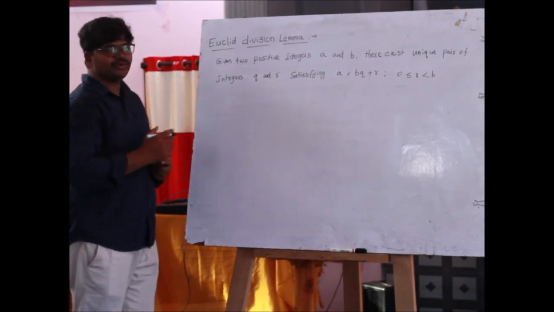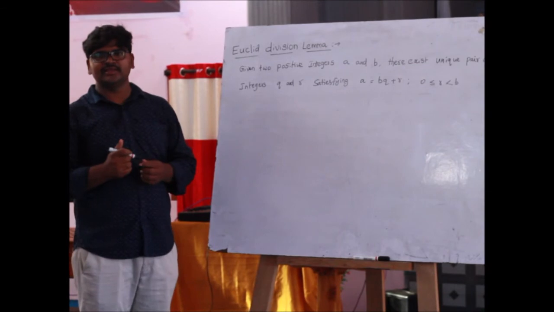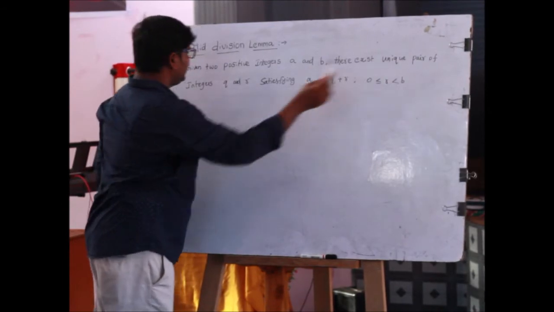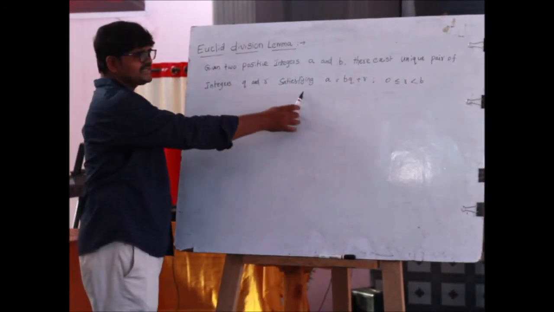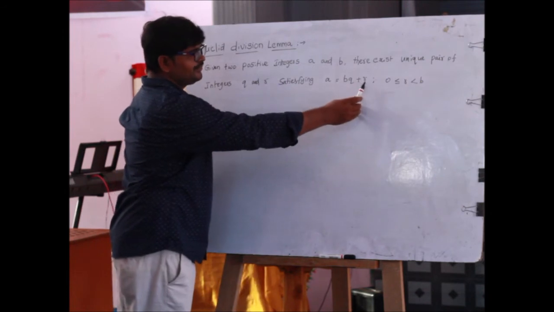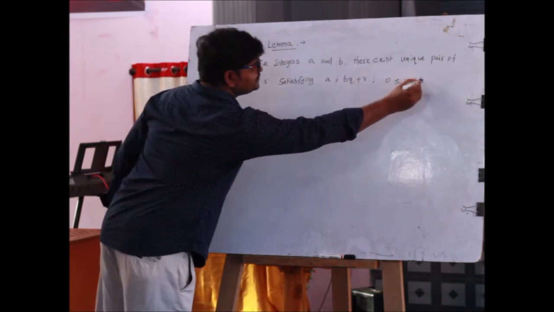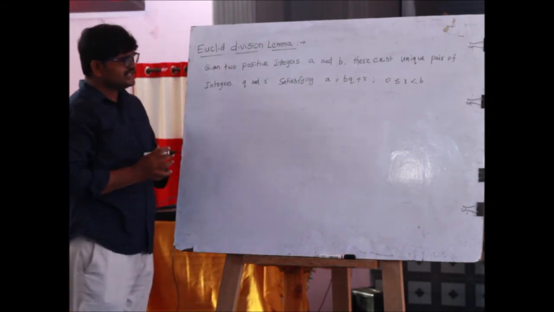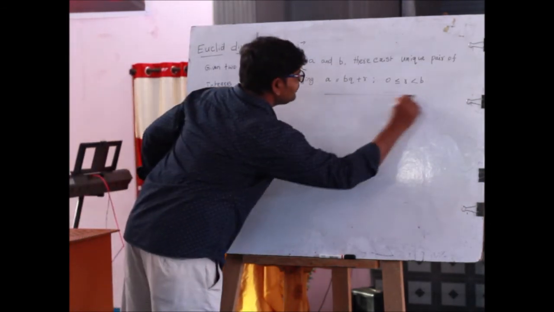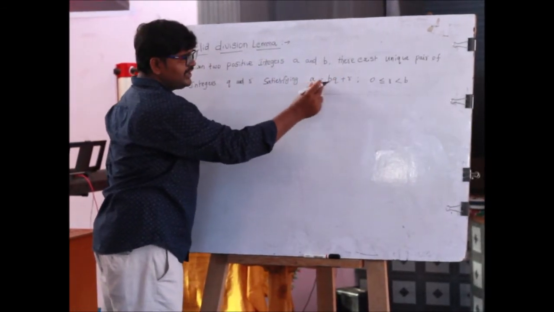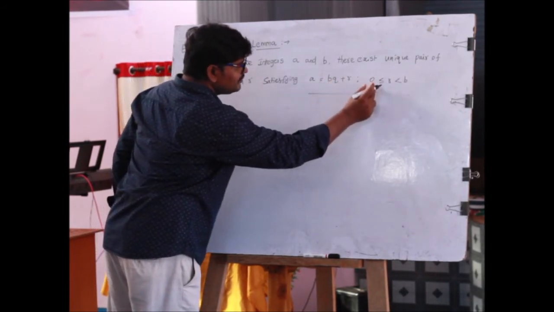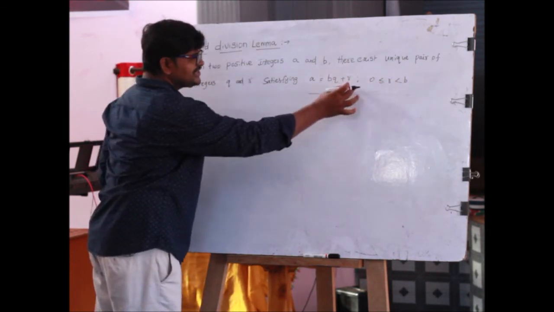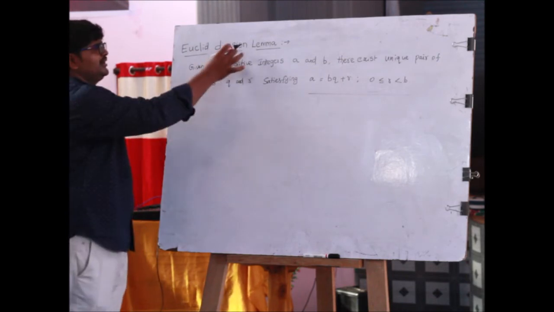Next topic is Euclid division lemma or Euclid division algorithm. Given two positive integers a and b, there exist a unique pair of integers q and r satisfying a equals bq plus r, where 0 is less than or equal to r, less than b. This is called Euclid division lemma. Dear students, you have observed here a equals bq plus r, if 0 is less than or equal to r less than b. This condition is very important according to the division lemma.